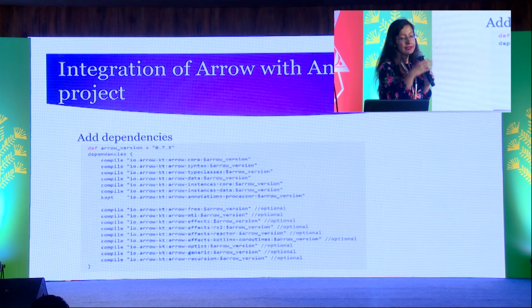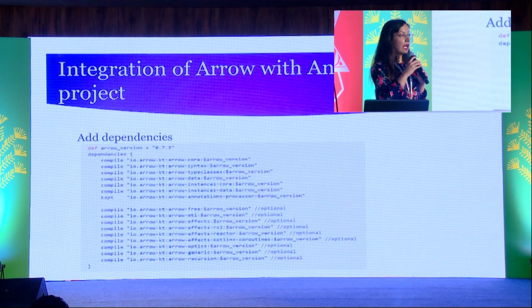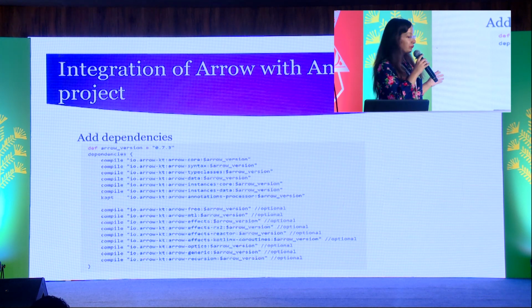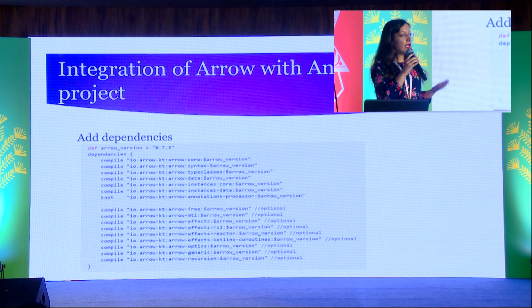So how can you integrate Arrow with your existing Android Studio project? You need to add the dependencies. So this is a list of dependencies which are listed at the GitHub site. Based on whatever classes and functions you need, you import the appropriate dependency.